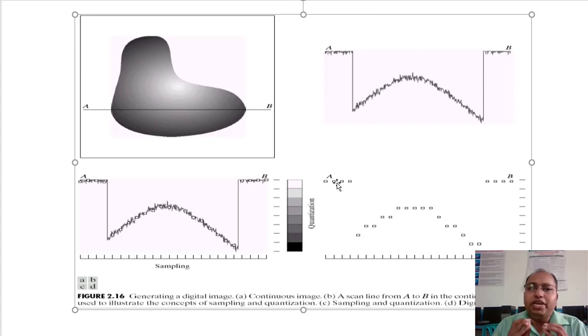So this is a very simple example of your image. This is a single line example. We haven't talked about the total image. Likewise, the whole image will be scanned and converted into digital form. For each and every line we are going to repeat this. Okay, so let us say this is the first line and we are going to traverse from A to B.